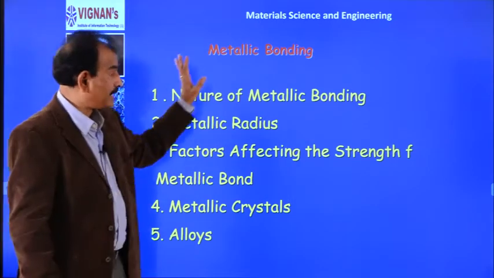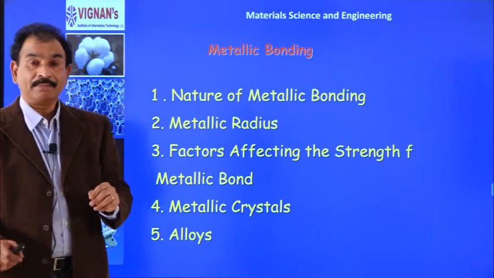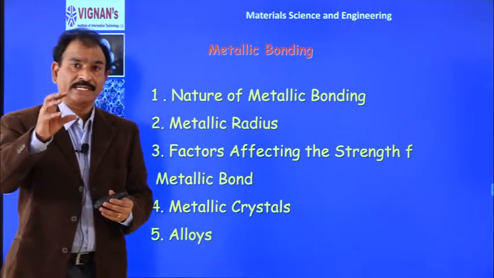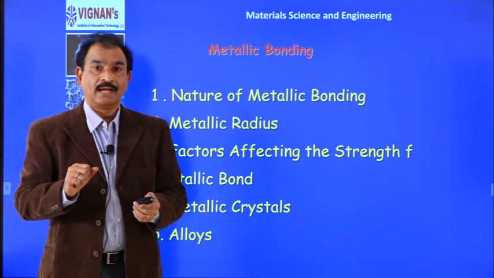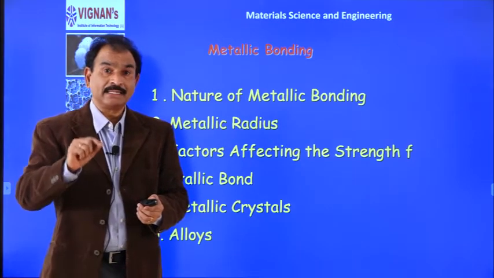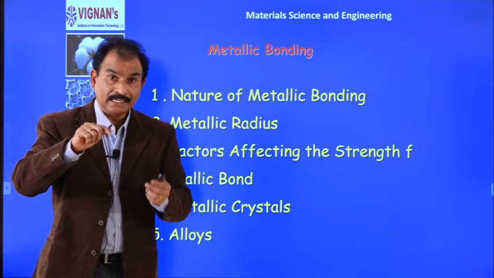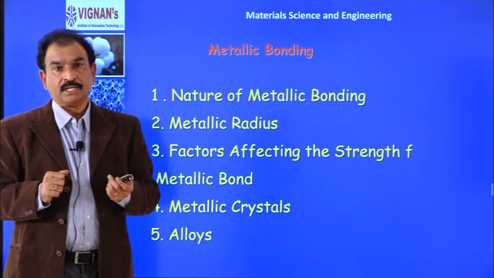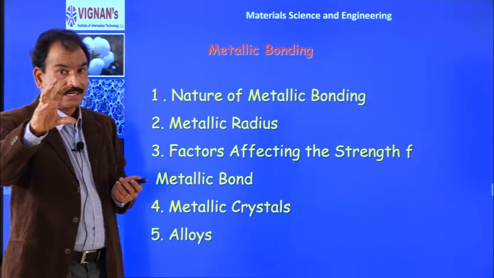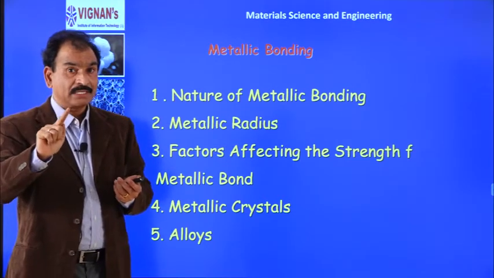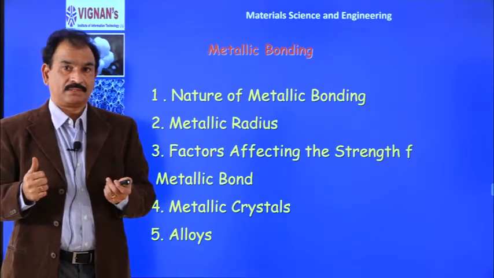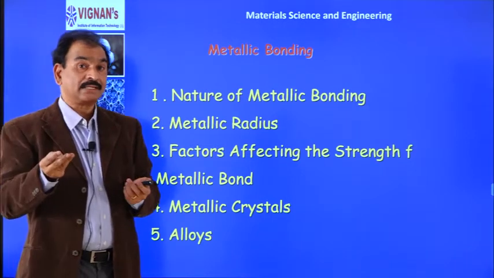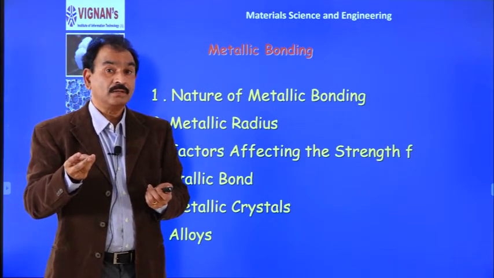Whereas, if you see the metallic structures, suppose we take iron, in the iron lattice each atom is able to link with 8 iron atoms. If you take a copper crystal, every copper atom is linked with 12 copper atoms, but their valence electrons are only 2 or 3.